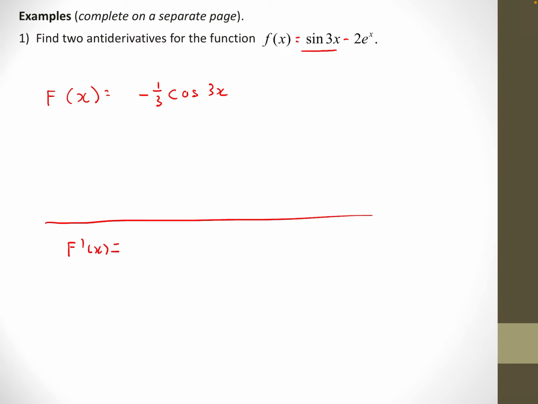The derivative of negative 1/3 cos 3x would be negative 1/3 times negative sine of 3x times the derivative of the inside, which is 3. Does this work out to the original sine of 3x? Yeah, the two negatives cancel, and the 3 and the 1/3 cancel.